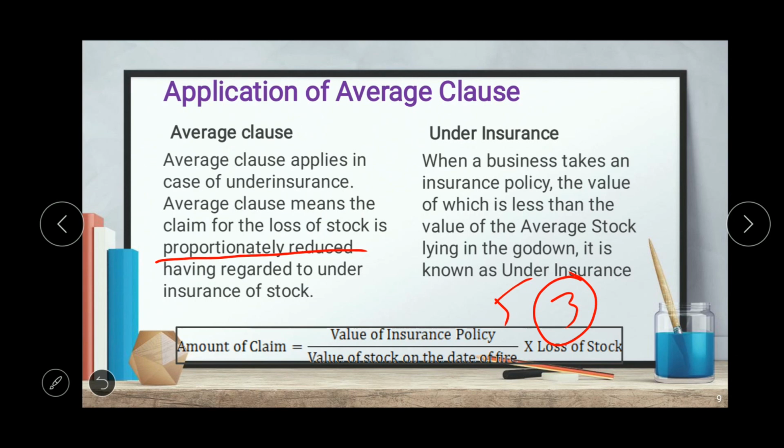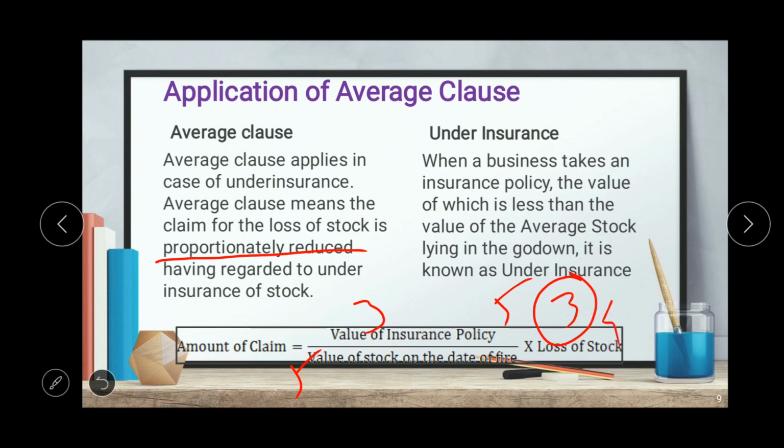So for example, we are taking this example: value of insurance policy 3 lakh, value of stock on the date of fire 5 lakh, and the loss of stock is suppose 4 lakh.